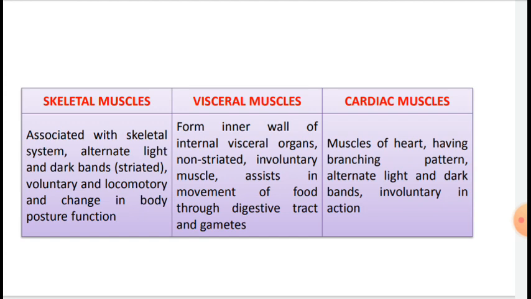They have a branching pattern and form cardiac muscle. They are striated in nature, and they are involuntary in nature as the nervous system does not control their activities directly. So, all these types of muscles are important for movement and locomotion in the human body.